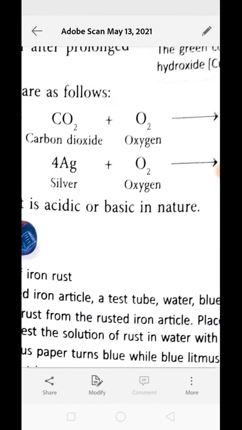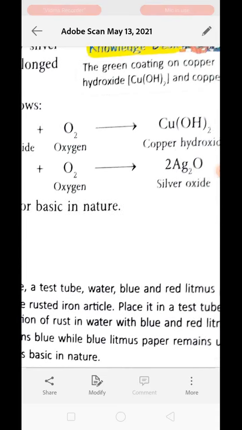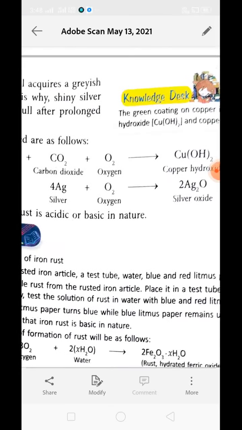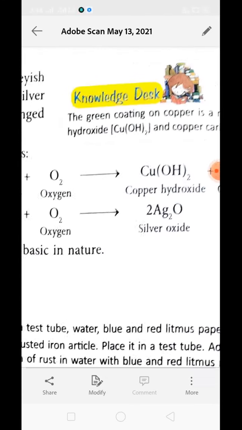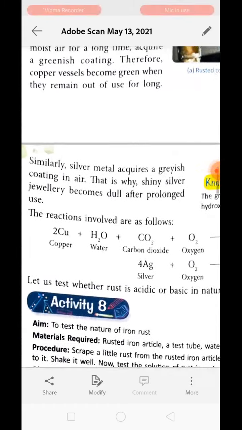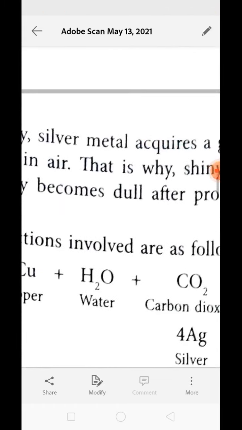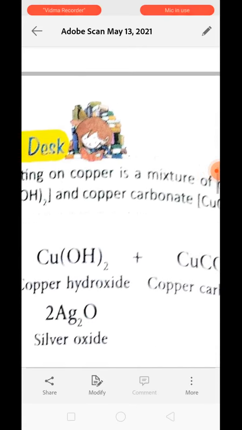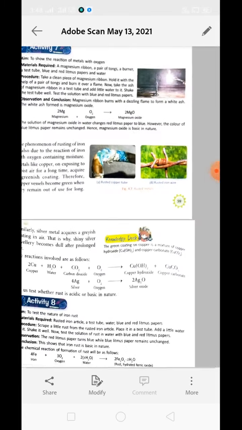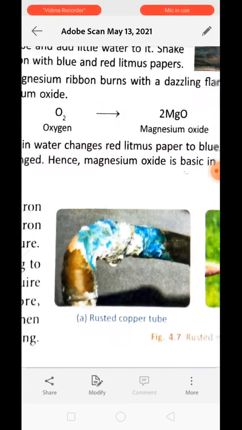See over here, silver reacts with oxygen and forms silver oxide. Ag is the chemical formula for silver, and O2 means oxygen. So 4Ag when reacted with oxygen forms 2Ag2O. Understood? Silver oxide. What about copper? Copper reacts with water, carbon dioxide and oxygen to form copper hydroxide and copper carbonate. Understand? In this way a reaction takes place which results in this green deposition.